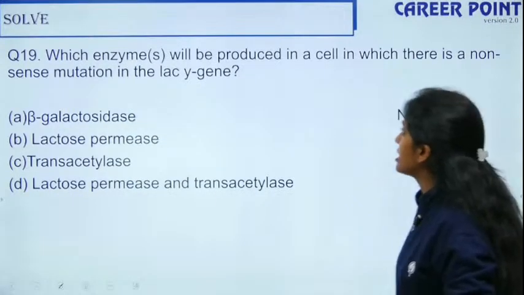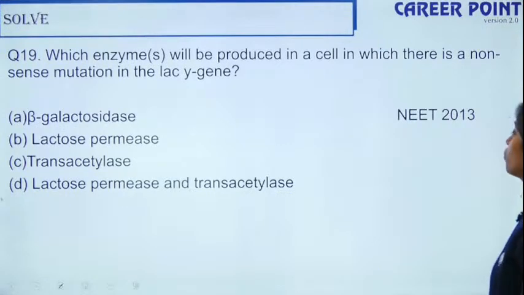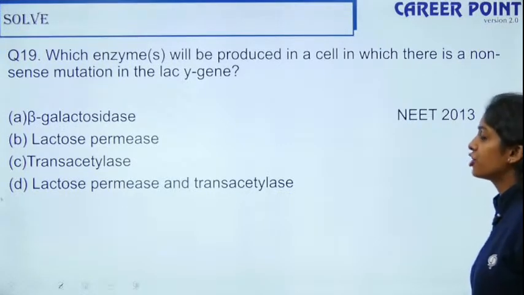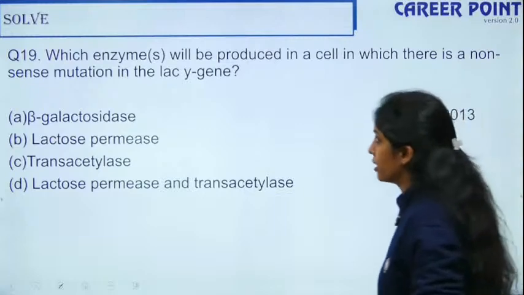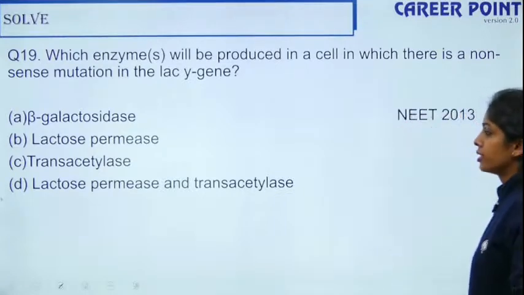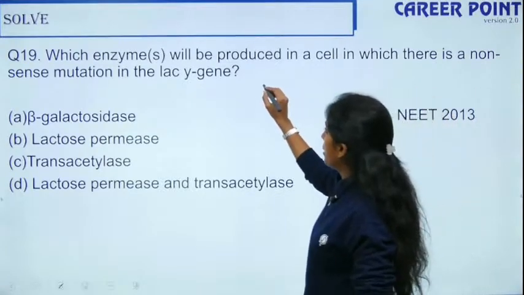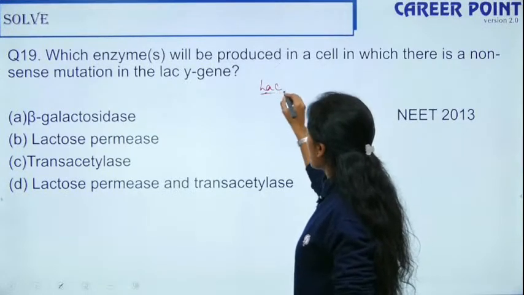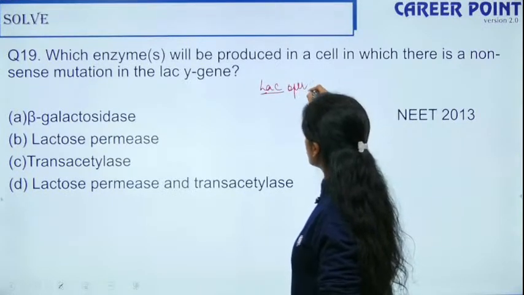Which enzyme will be produced in a cell in which there is a nonsense mutation in the LAC-Y gene? In your lac operon, we have 3 structural genes, right?